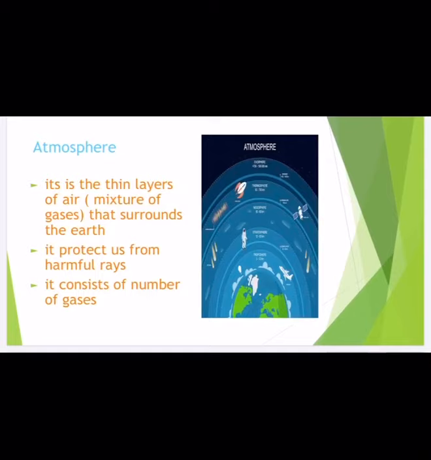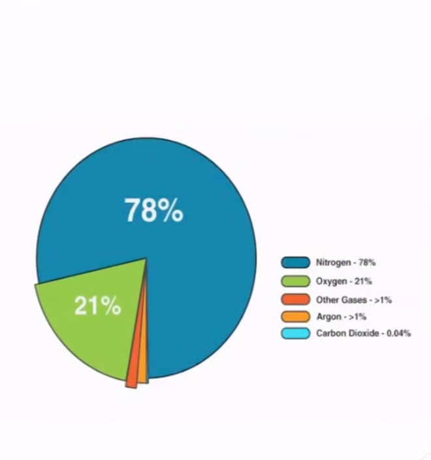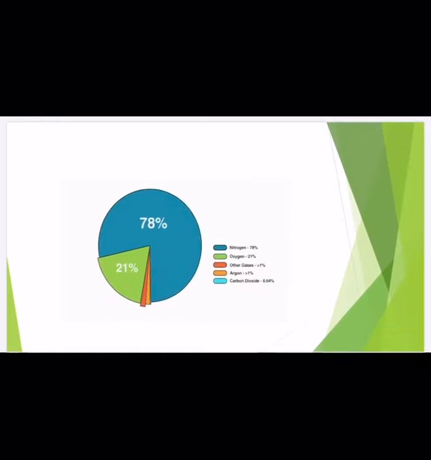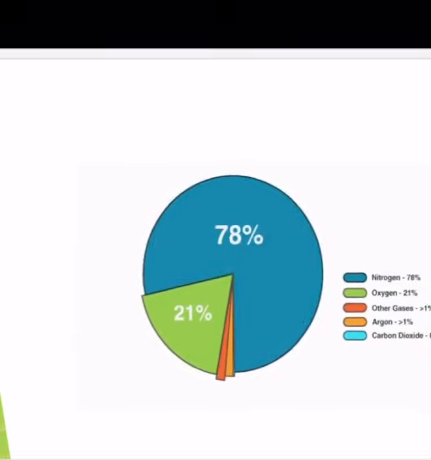That is one of the rays, and it consists of a number of gases. As I already told, the mixture of gases makes air. So I'll show you the percentage of this air. Nitrogen is 78 percent, oxygen is 21 percent, other gases 1 percent, argon 1 percent, and carbon dioxide is 0.04 percent. This is the mixture of gases present in the air.